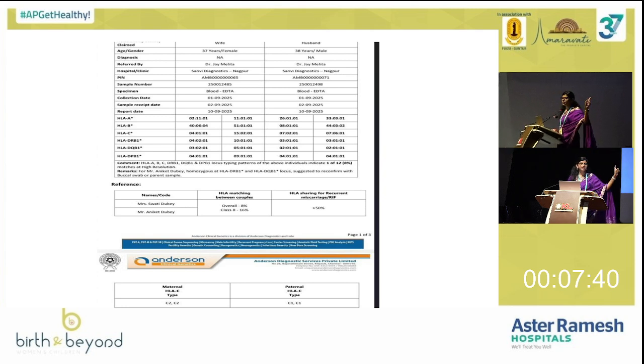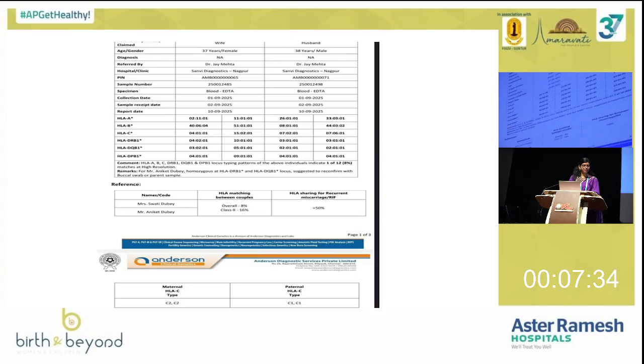HLA sharing between the parents they'll give. Now we have consanguineous couples who want to go for a marriage. That lady's maternal uncle, his mother's brother only, she came for preconceptional counseling to know whether it is safe to marry. So there we can do HLA matching. This is the future. If the matching between the two is more than 50%, definitely the chances of the prognosis of pregnancy will be bad. So better we can tell them that your HLA matching is high, better cancel this marriage. So preconceptional counseling for consanguineous marriages definitely plays a role.